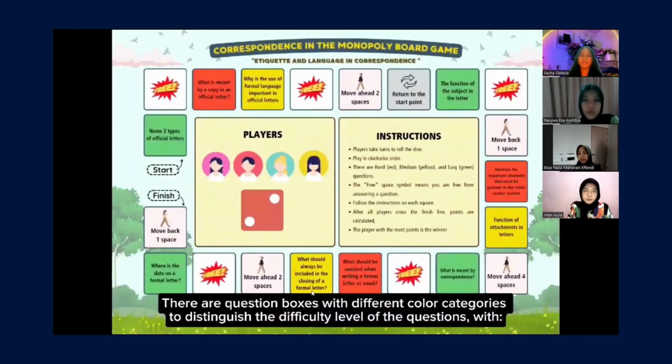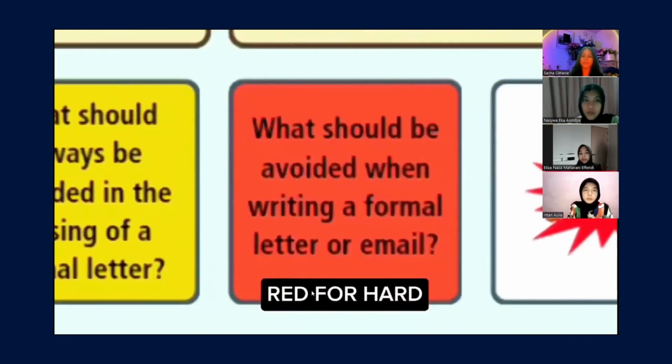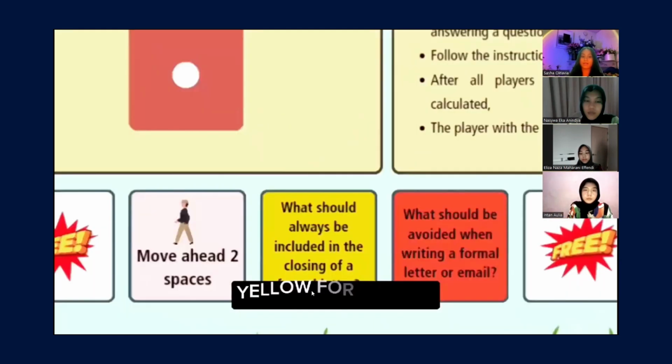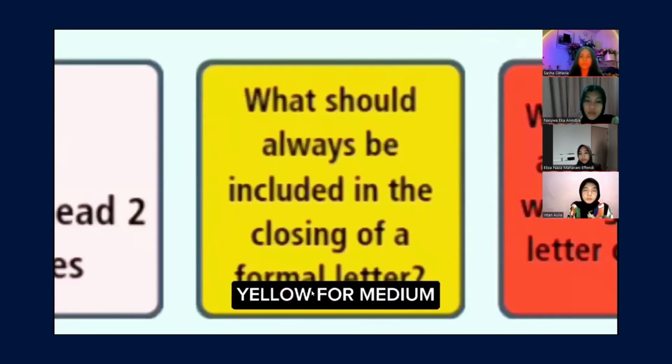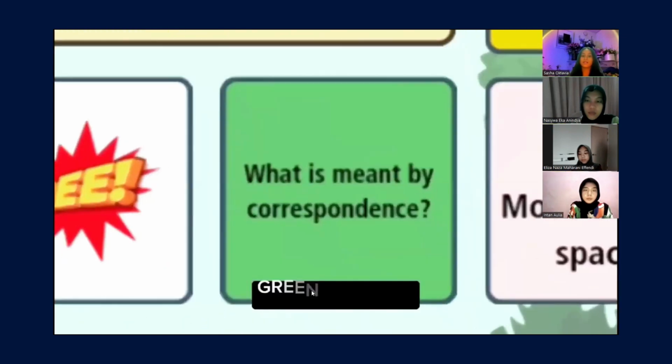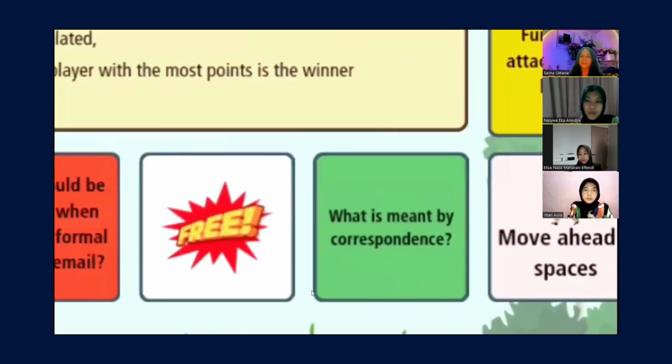First, there are question boxes with different color categories to indicate the difficulty level of the question: red for hard, yellow for medium, and the rest, green for easy.